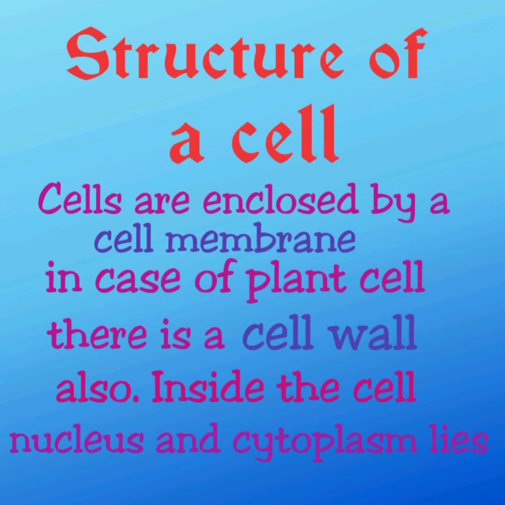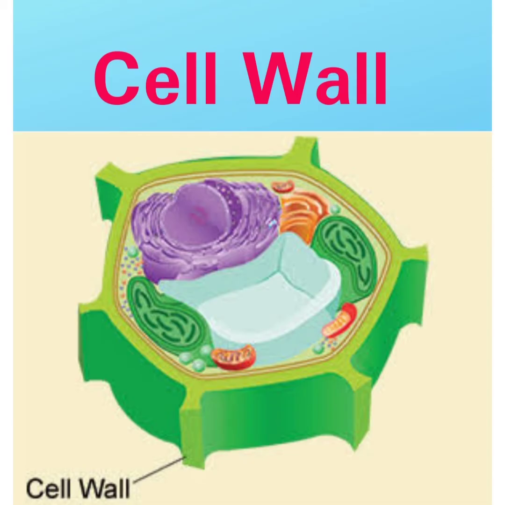Structure of a cell. Cells are enclosed by a cell membrane. In case of a plant cell, there is a cell wall also. Inside the cell, nucleus and cytoplasm lie. The cell organelles are embedded in the cytoplasm. This is the diagram of a cell wall.